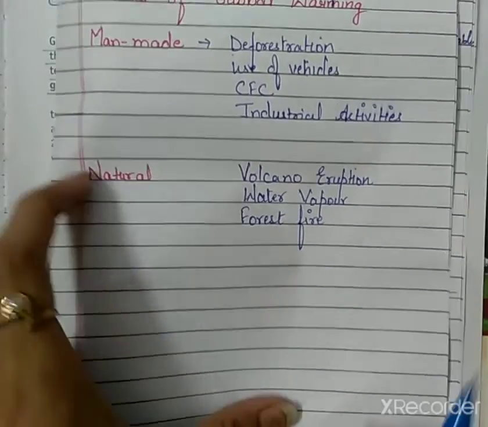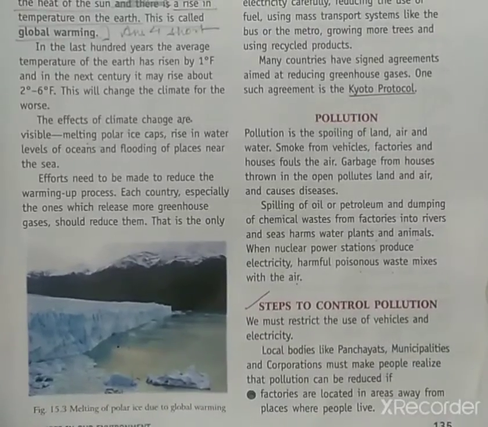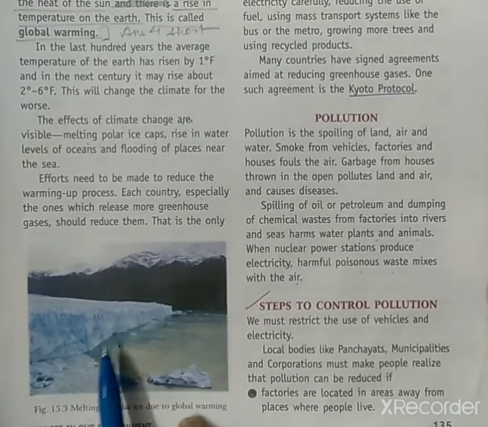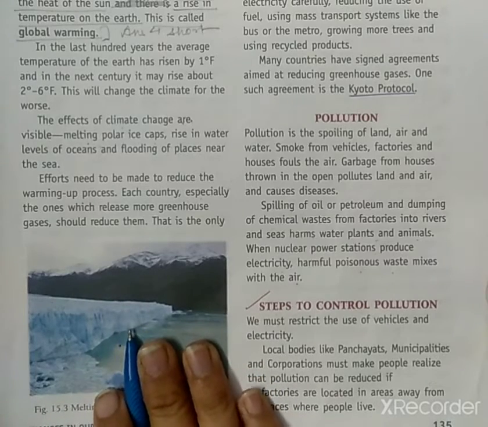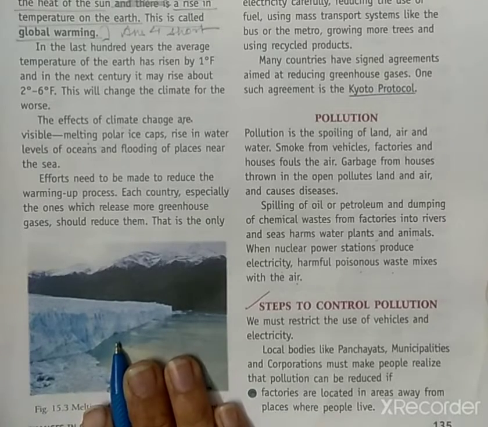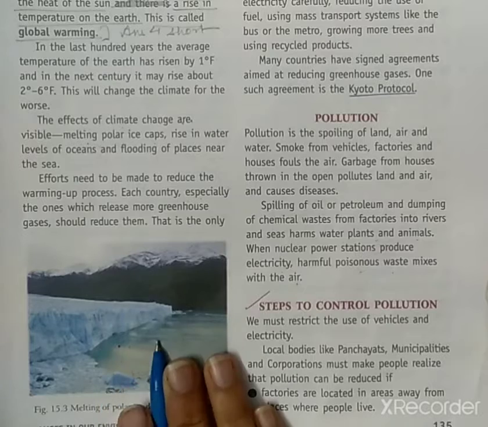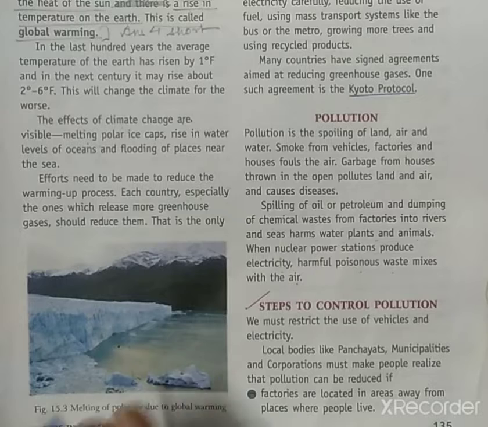What are the effects of global warming? Now as you see in this picture, this is the picture of polar ice cap, melting of polar ice cap. So this is the negative effect of global warming. Global warming melts the polar ice cap. If the polar ice cap melts, then there will be increase in water level in the oceans or the seas, right? And if the water level increases in the ocean, then there will be the possibility of flooding in the nearby places.